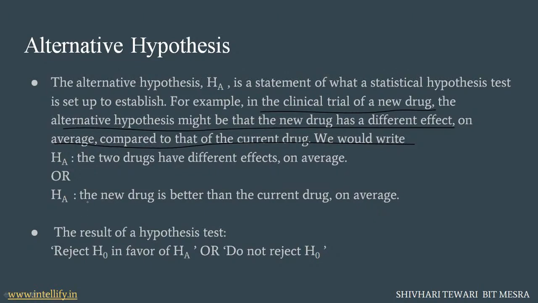If it has treated the patient in fewer days, then we can write our hypothesis that the new drug is better than the current drug on average. So what will be the result of our hypothesis test? It will be reject H0 in favor of HA, that is, there is a significant difference between H0 and HA, or do not reject H0, that means there is no significant difference between the current drug and the new drug. This is what the alternative hypothesis proves, and this is what the alternative hypothesis represents.